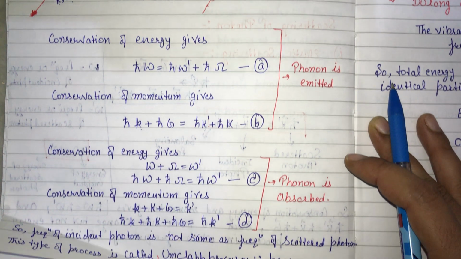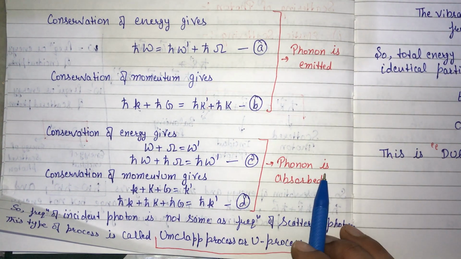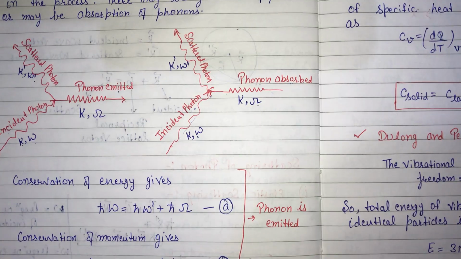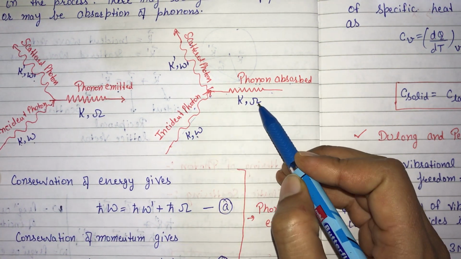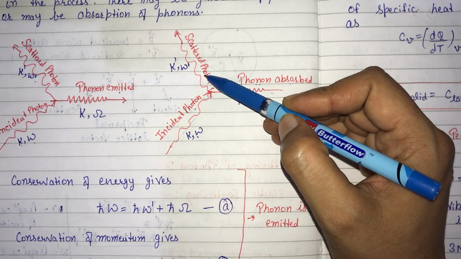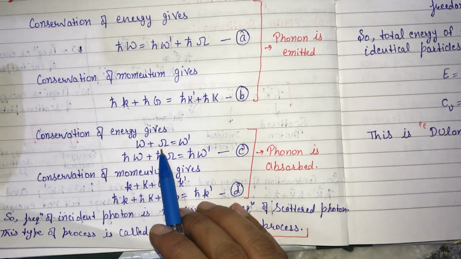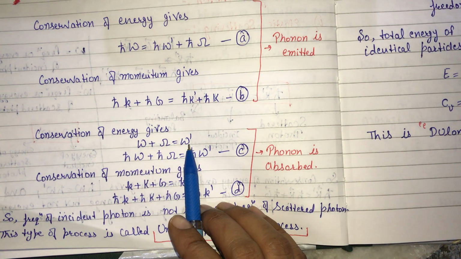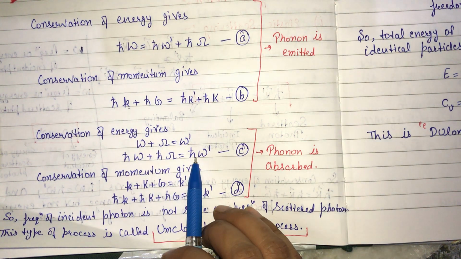Now if we write the conservation of energy and momentum for the case of phonon absorption, in this case the incident photon and this phonon will get absorbed and result in a scattered photon. So energy conservation will be written as omega plus omega for phonon is equal to omega dash for the scattered photon. Now if we multiply this with h cut, then it represents the energy.